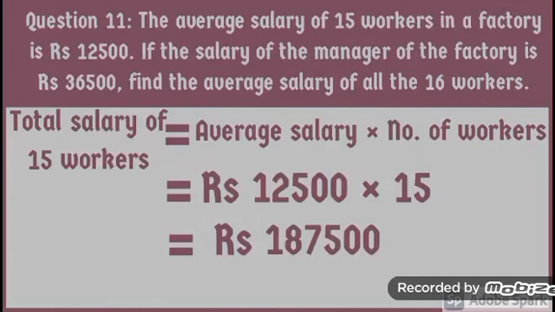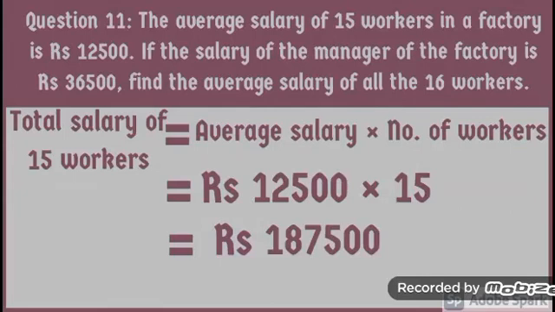In this question, we are given the average salary of 15 workers, which is rupees 12,500. First of all, to solve this question, we will find out the sum of the salaries of 15 workers. As we know, average or mean is equal to sum of values divided by number of values.